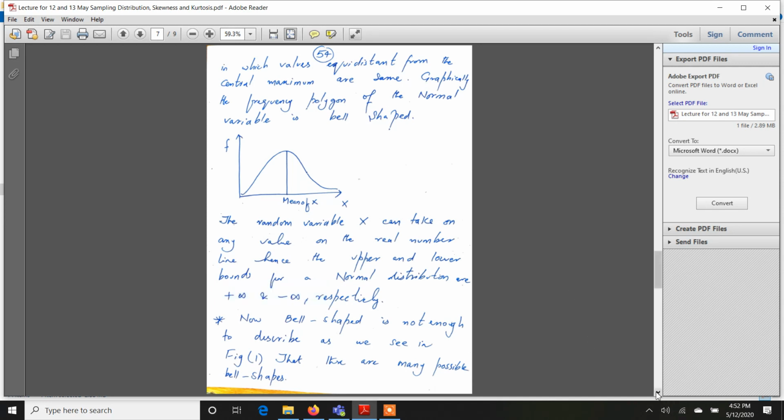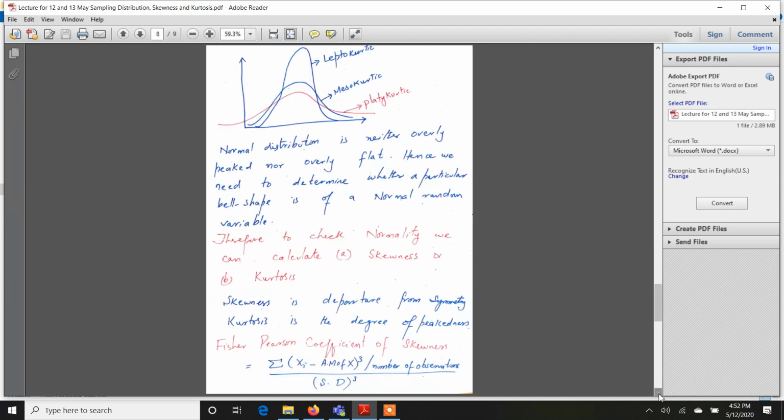Okay. Now the problem is not all bell-shaped are normally distributed. If you have a look at this data, if the bell is too flat, we call it platykurtic. If the bell is too tall, we call it leptokurtic. And if the bell is of medium height, we call it mesokurtic.